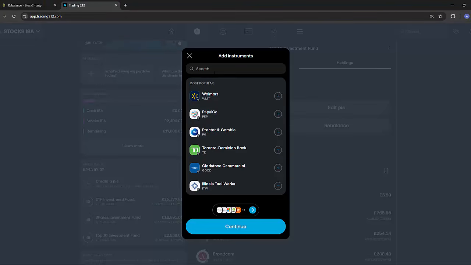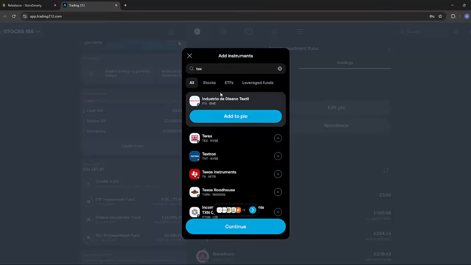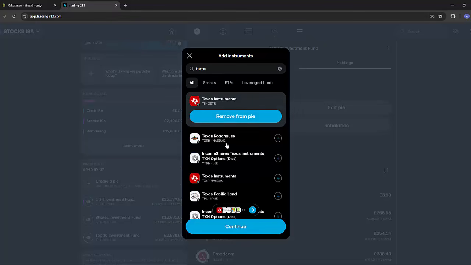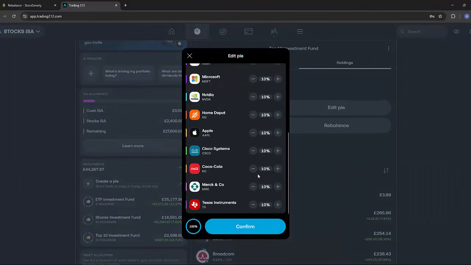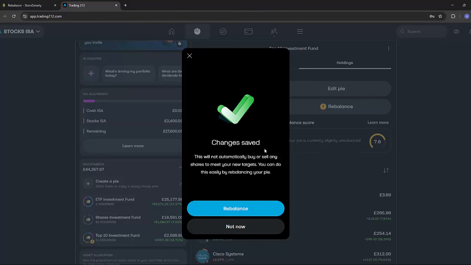So search for that, Texas Instruments, add to pie, continue. Okay, so just want to make sure the percentages are correct. So it's already added it at 10%. If it didn't, I could just tweak that at will, and then I can press confirm.